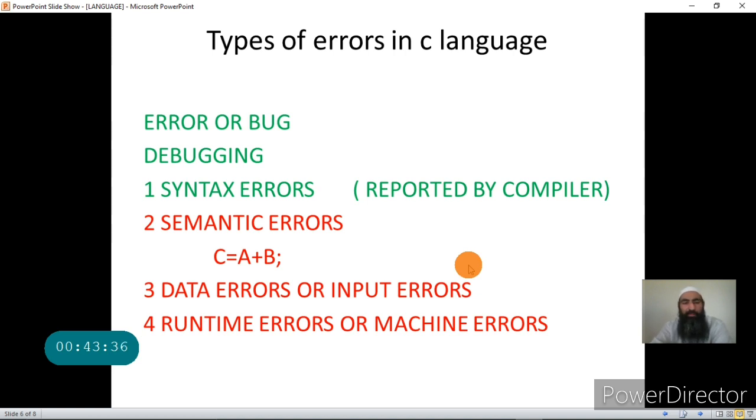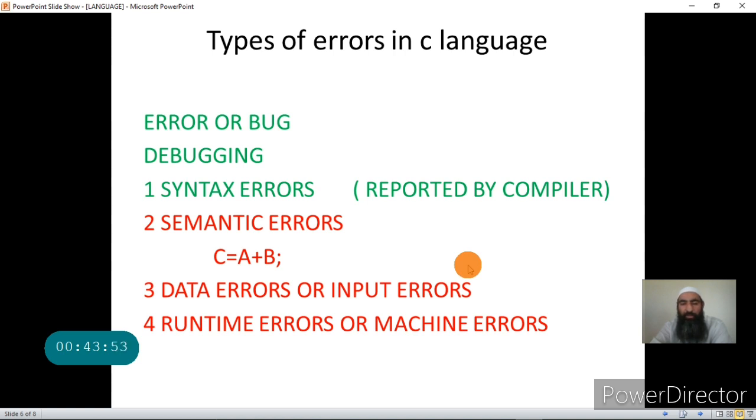One is the syntax error. These are the grammatical errors and are reported by the compiler. Then there are the semantic errors or logical errors, where the programmer had to write one thing and wrote something else, and these are very difficult to debug because they are not reported by the compiler.